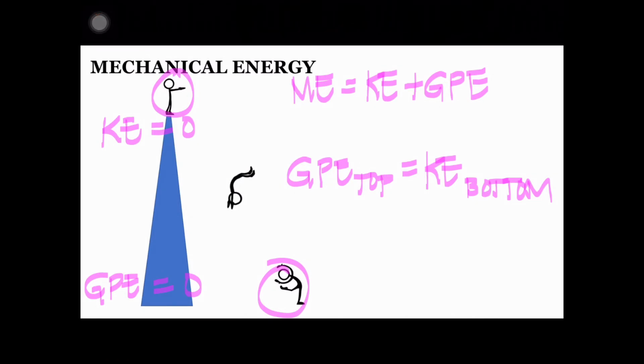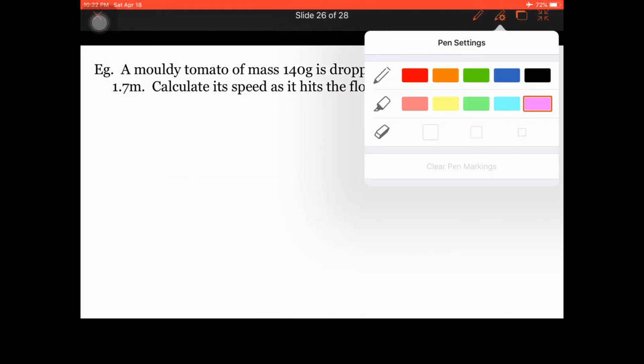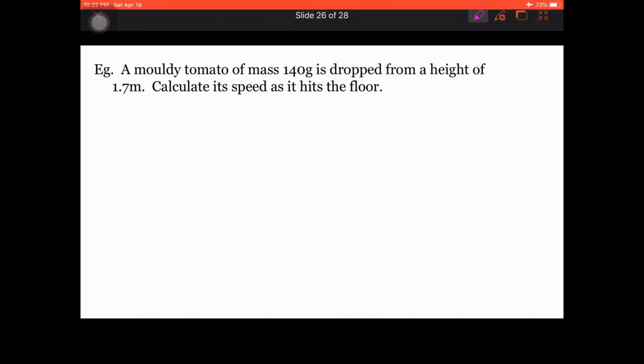Now, based on these equations that we have just discussed, we are going to solve a problem. A moldy tomato of mass 140 grams is dropped from a height of 1.7 meters. Calculate its speed as it hits the floor. We already know our basic formulas.